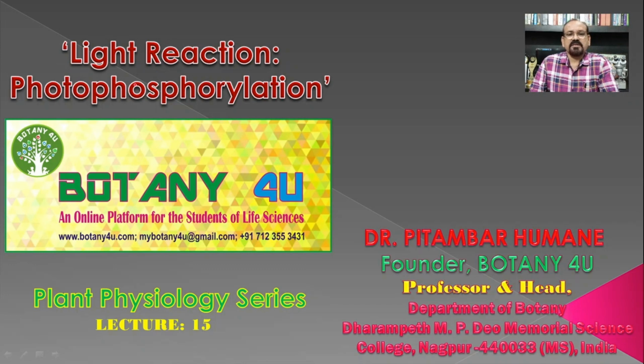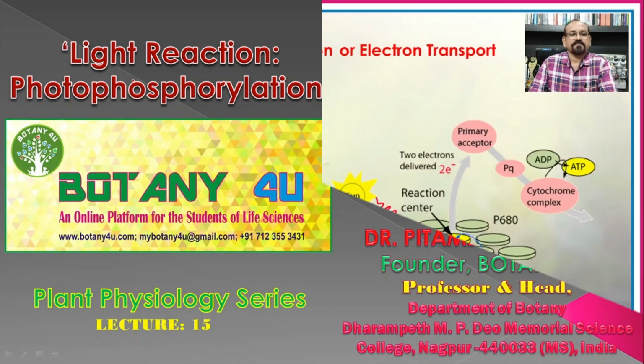So in today's class, we will see the light reaction in the form of absorption of the light, then utilization of that light energy or the radiant energy for the formation of ATP and NADPH2 molecules. Such a type of the process in which there is a formation of high energy phosphates in presence of light, that is known as the photophosphorylation. So let's see today's topic, that is light reaction.